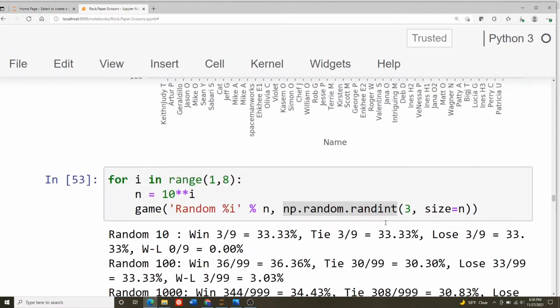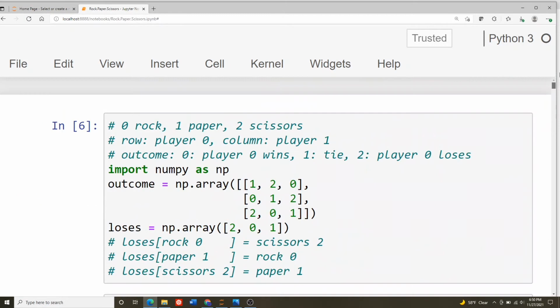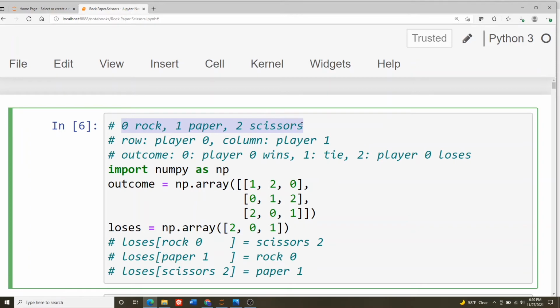Let me just show you how this algorithm is implemented. If you've stuck around this far, then you like this kind of stuff. Since we're using a computer, 0-based is much simpler to deal with than 1-based. So 0 is a rock, 1 is a paper, and 2 is a scissors. And we're creating this outcome matrix where the row is what player 0 plays and the column is what player 1 plays. And then the value of the matrix tells us what happened.